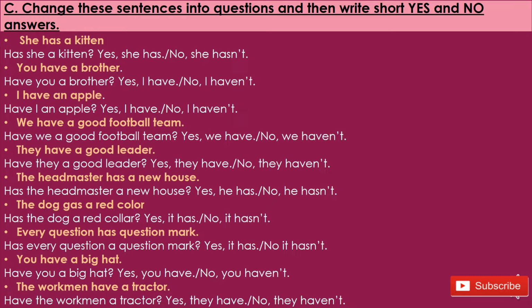Has the headmaster a new house? Yes, he has. No, he hasn't. The dog has a red collar. Has the dog a red collar? Yes, it has. No, it hasn't.